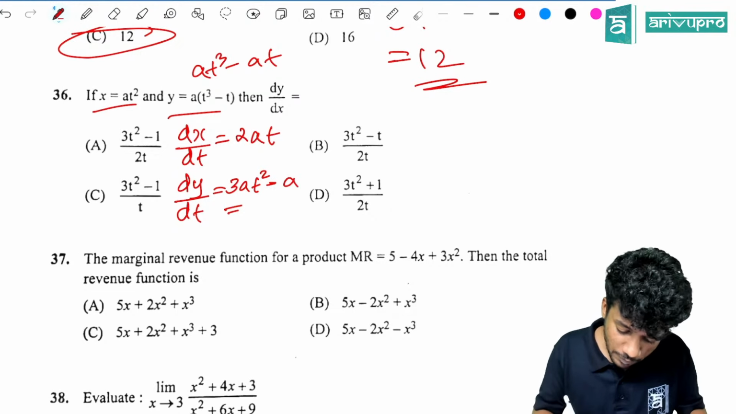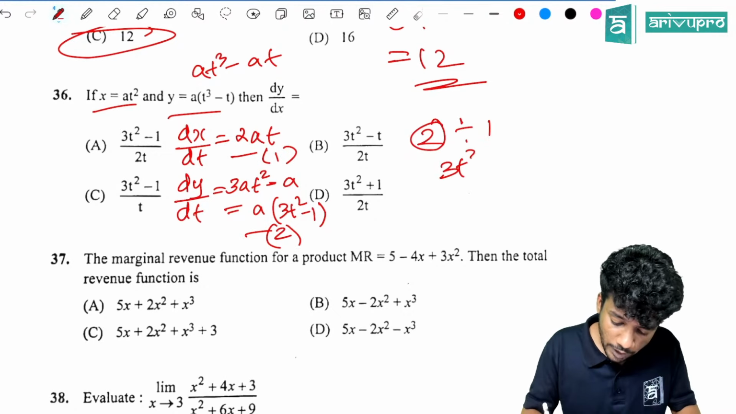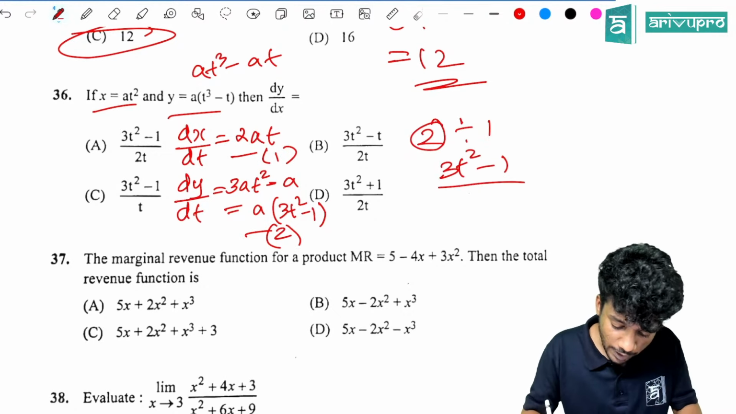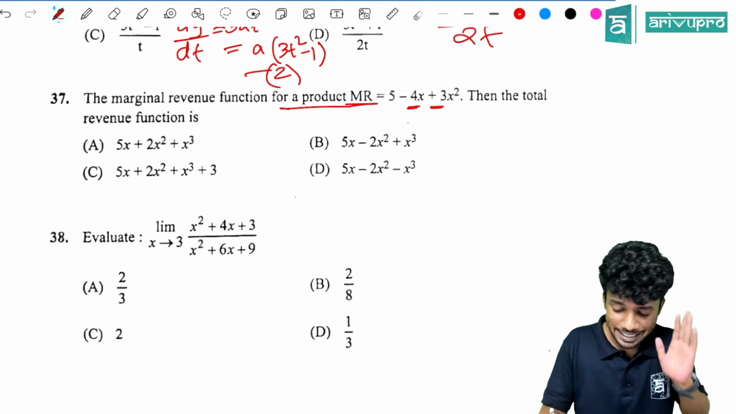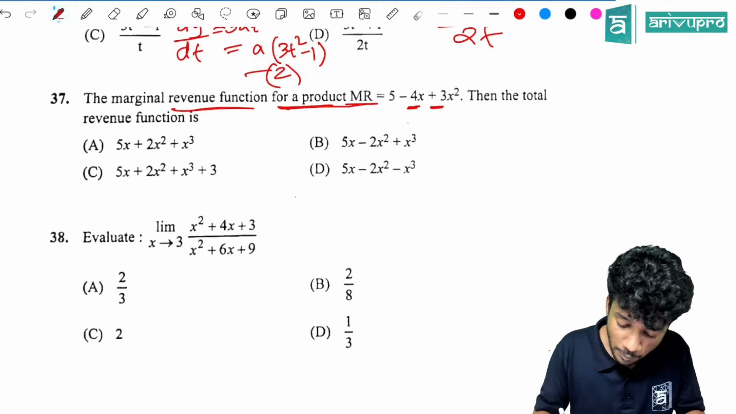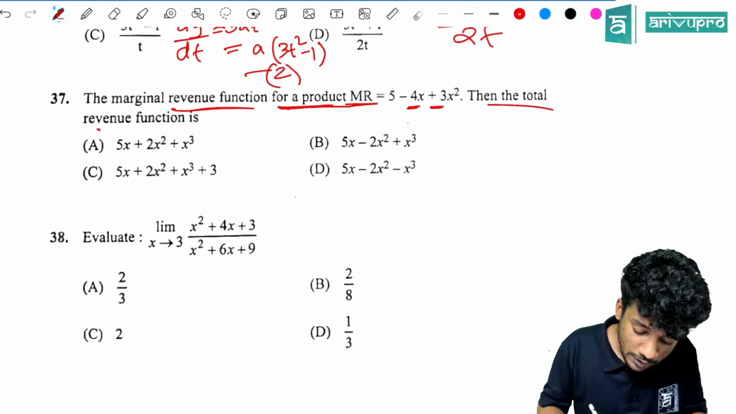So how will you find dy by dx? This is equation 1. This is equation 2. So 2 divided by 1 will give you 3t square minus 1 divided by 2t. A and a will get cancelled off. Very direct question. Next question is the marginal. Another direct question. The marginal revenue function of a product, MR, is equal to 5 minus 4x plus 3x square. Then the total revenue function is how much?